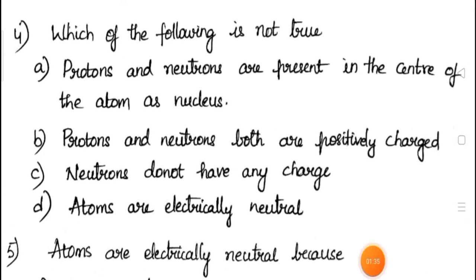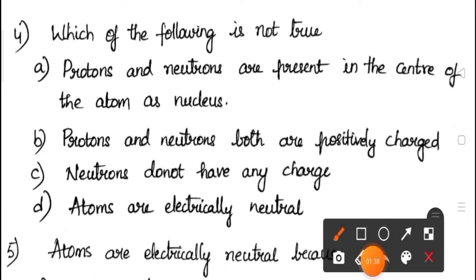Coming to the fourth question: which of the following is not true? A. Protons and neutrons are present in the center of the atom as nucleus. B. Protons and neutrons both are positively charged. C. Neutrons do not have any charge. D. Atoms are electrically neutral. The correct answer for this question is option B, because they are asking which is not true. Protons are positively charged but neutrons are not; they are neutral. So the correct answer is B.